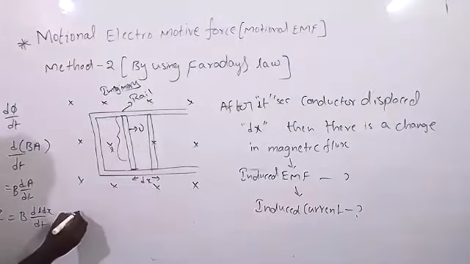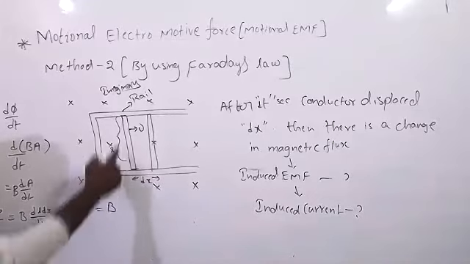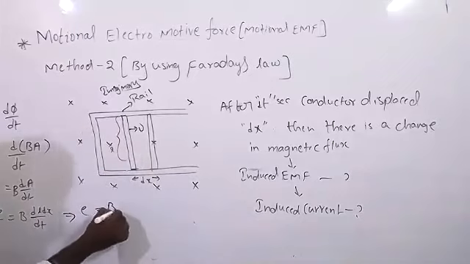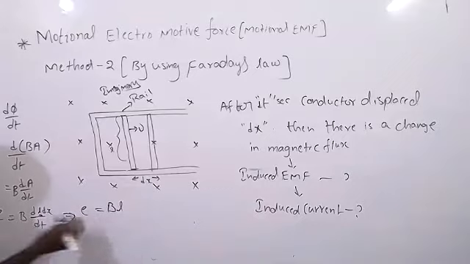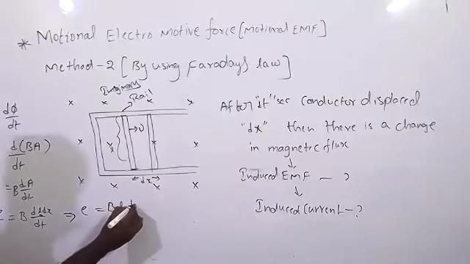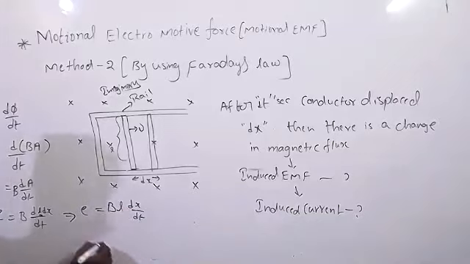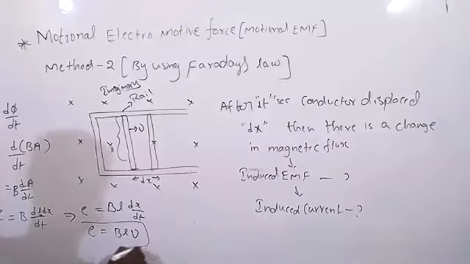So now E equal to B, and the length of the conductor is constant always, so the formula will become dx by dt. What is dx by dt? The rate of change of displacement. Length is constant, just written outside, so you will remain with dx by dt. That means E is equal to BL dx by dt. Rate of change of displacement is equal to velocity. We can write it like this. Clear?